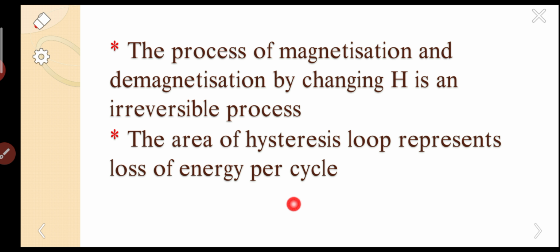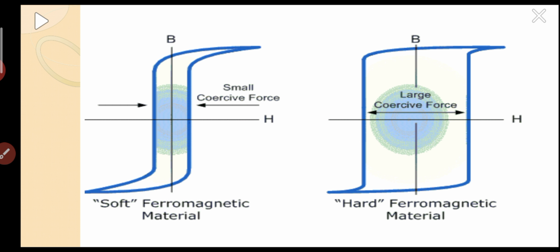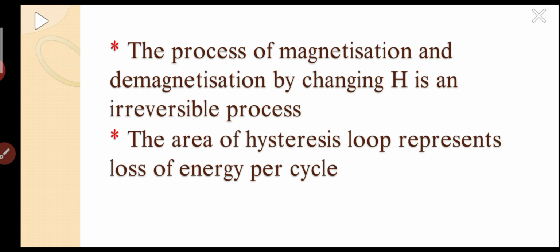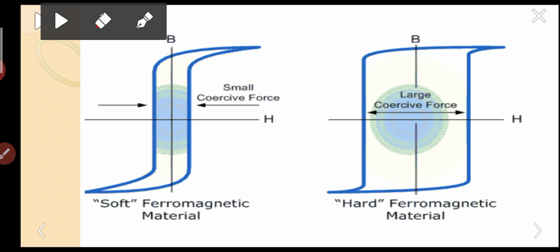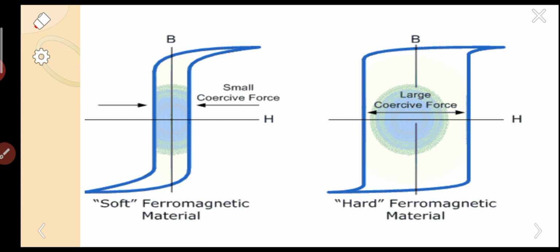Per cycle means for an AC cycle, that there is a positive peak and there is a negative peak. That is the complete cycle. So basing on the area of the hysteresis loop,